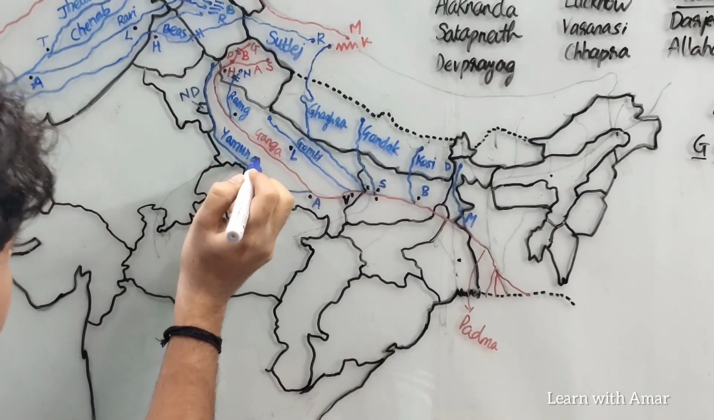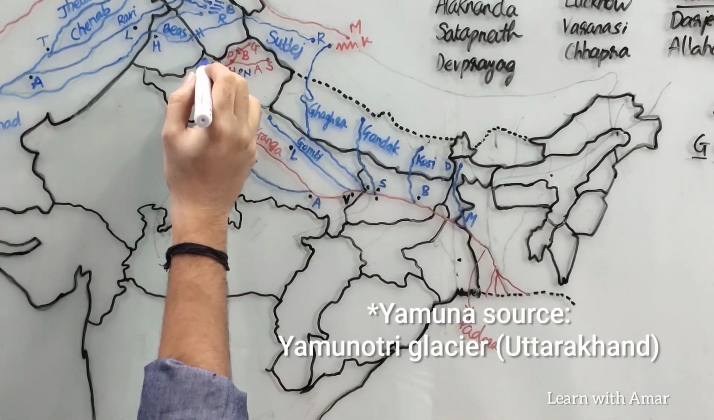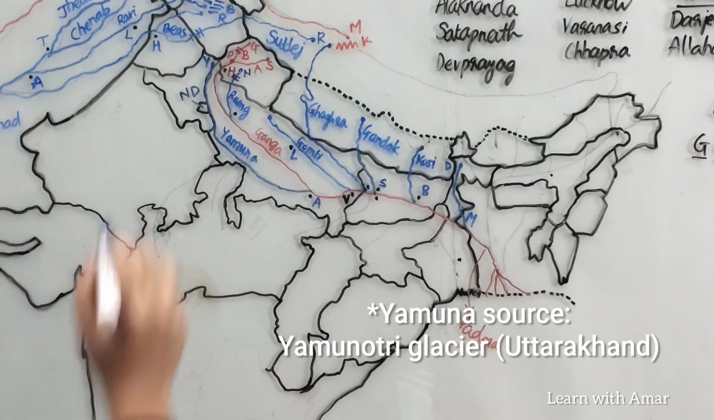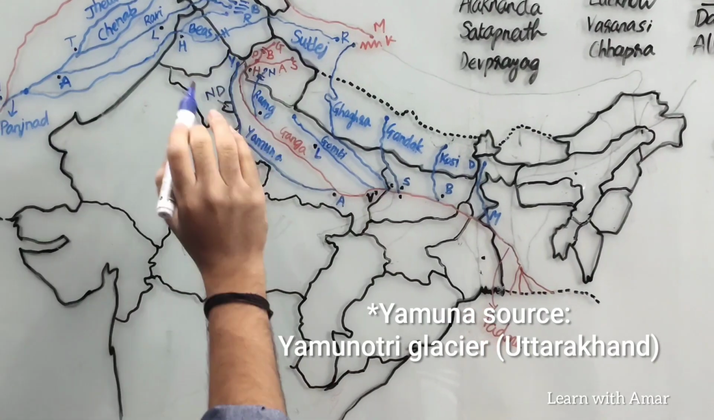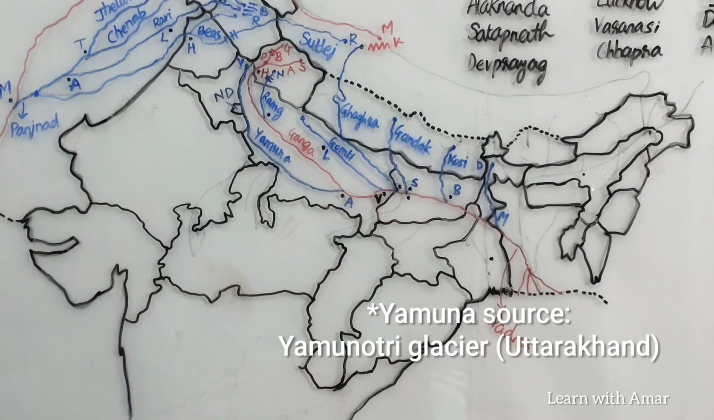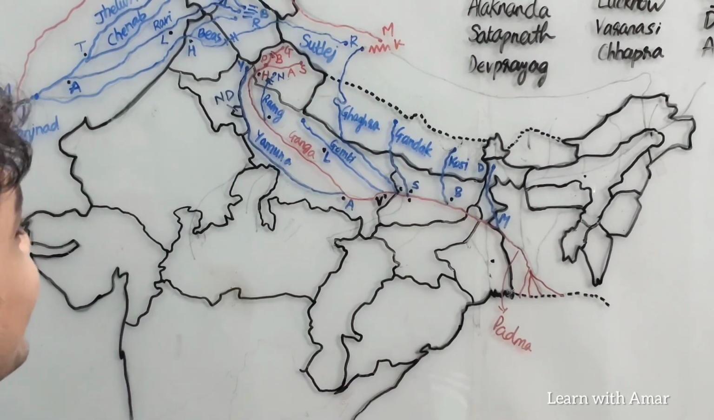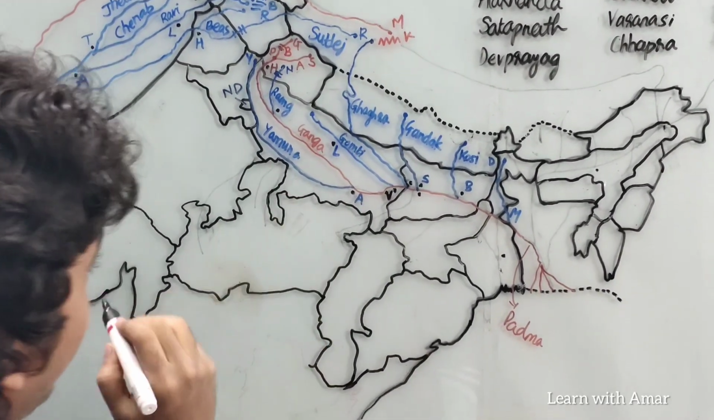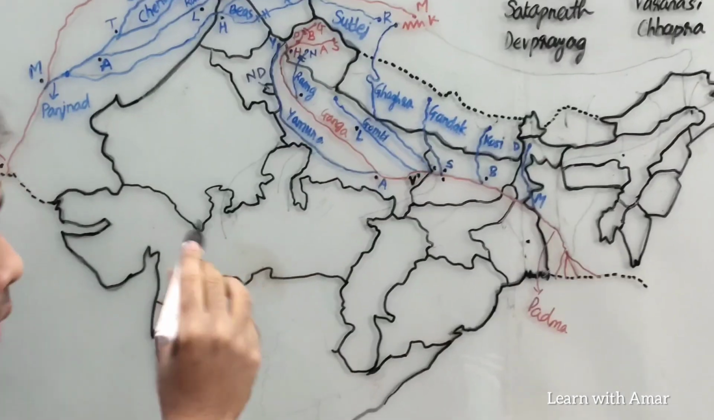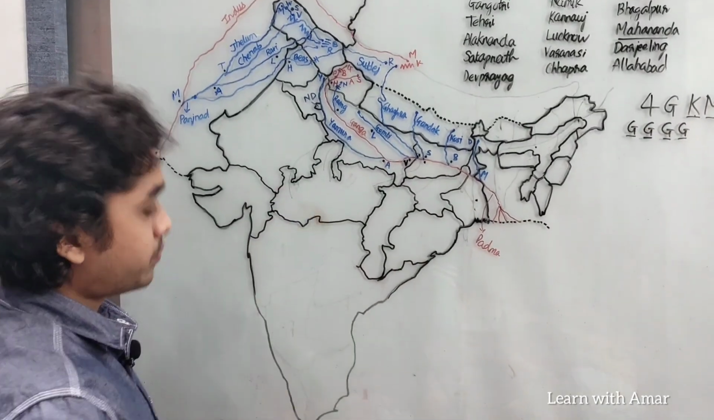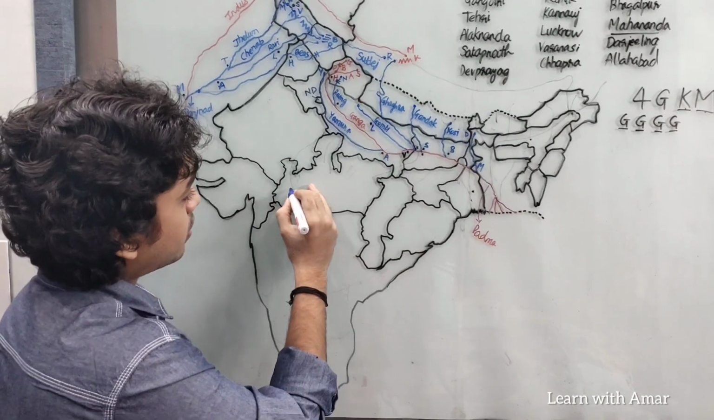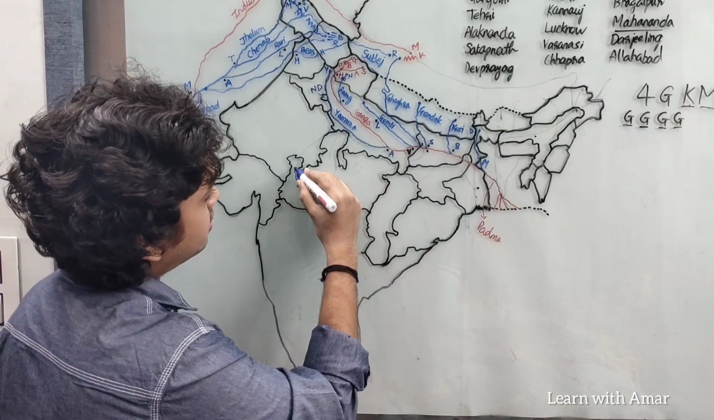Its source is Yamunotri glacier right here. Okay, I think it is in Uttarakhand. I'm not sure, but we'll just check it and write it here. Okay, so Yamuna. We also have some major tributaries of Yamuna. There are 4 major ones. The first one is this is Chambal.